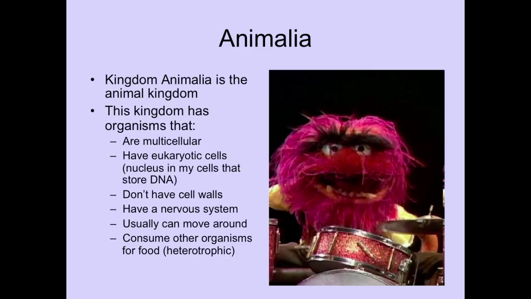They have a nervous system. They can usually move around, and they are heterotrophic, which means they consume other organisms for food. So please make sure that you pause the video and write all these characteristics down for Animalia.